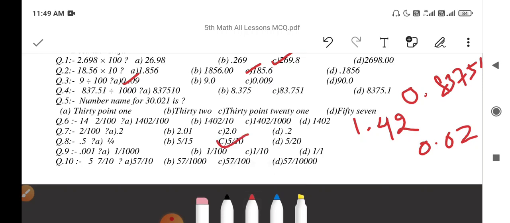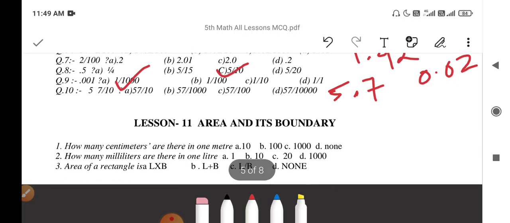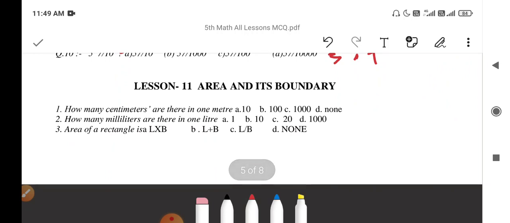Next question number 9, 0.001 equal to 1 by 1000. Next question, 57 by 10. 57 by 10 equal to, answer will be 5.7, but here the answer is not given. 5.7. Okay. Next chapter, area and its boundary.